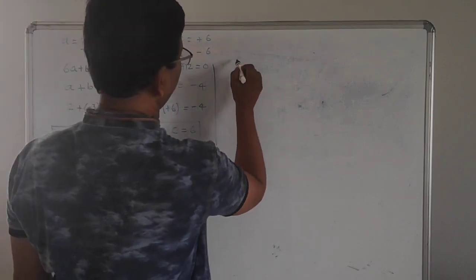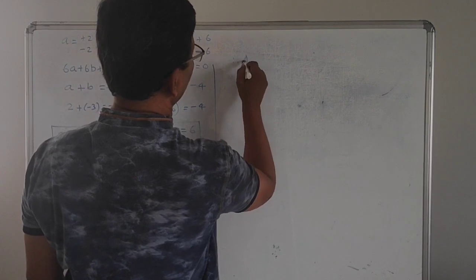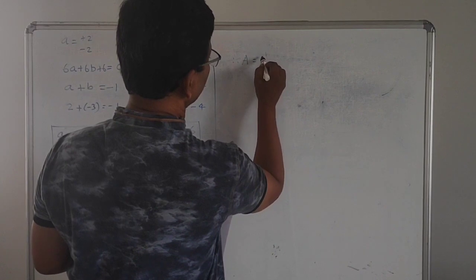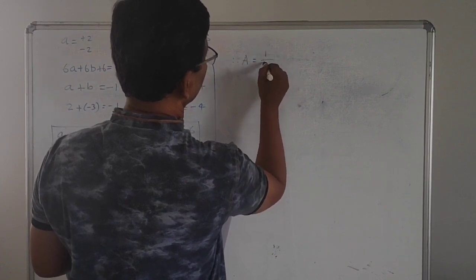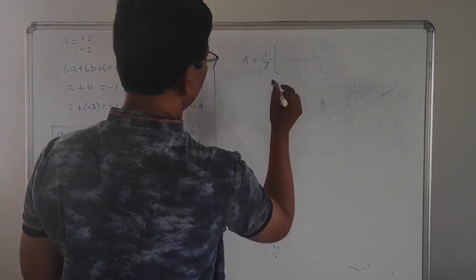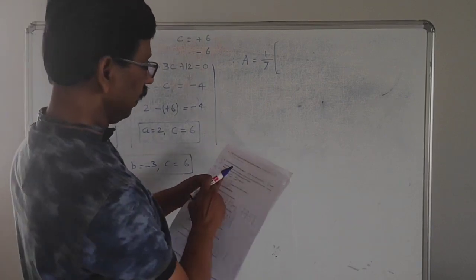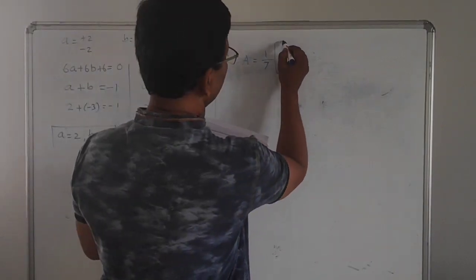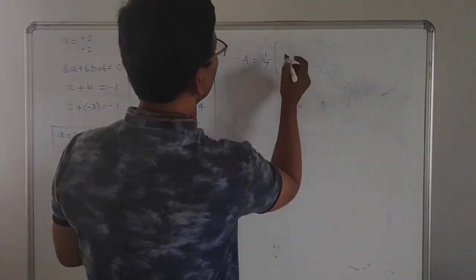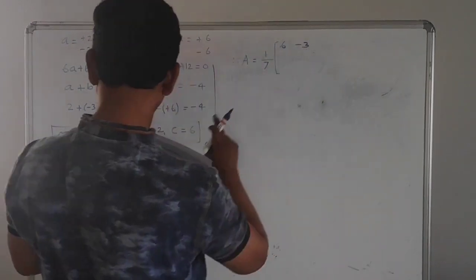A is given as 1 by 7 into, first row 6, minus 3, 2.